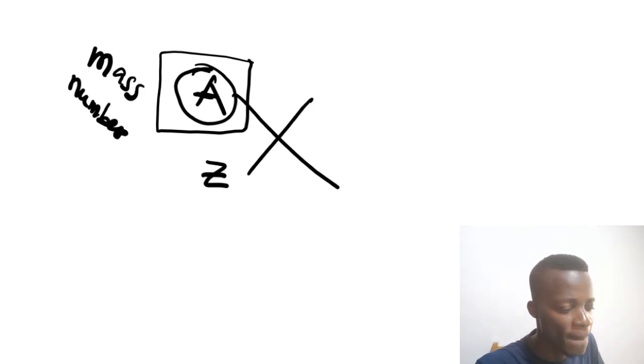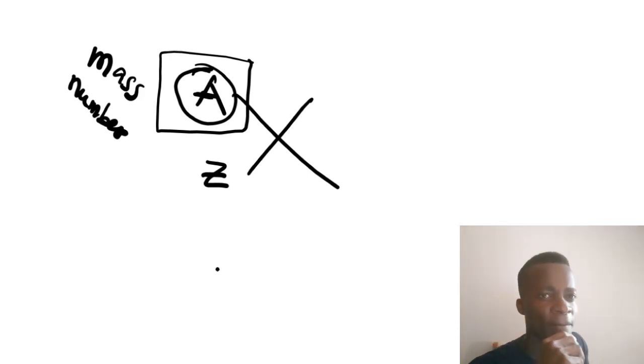That's what we mean by isobars: iso means same, bars means weight, heaviness or mass. So we are referring to the same mass number, and the atoms involved should be atoms of different elements. Remember, I said the atoms of the different elements, not the elements themselves.